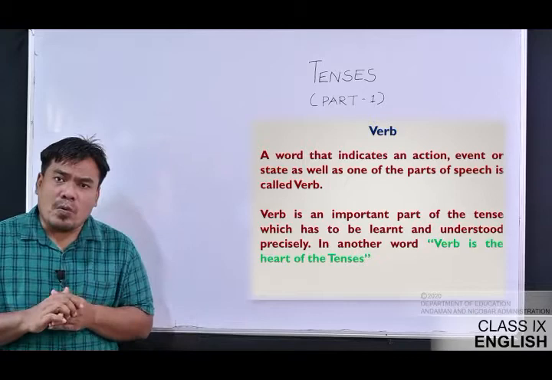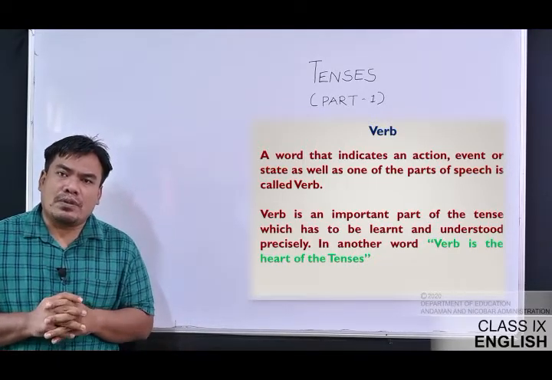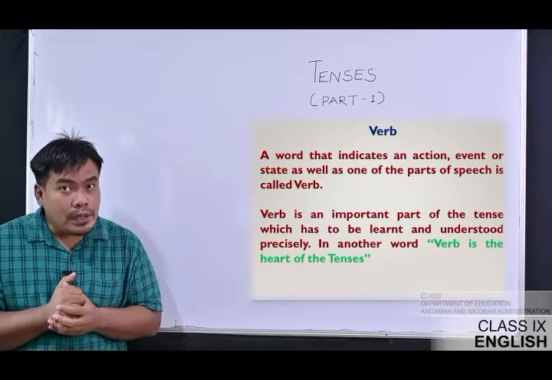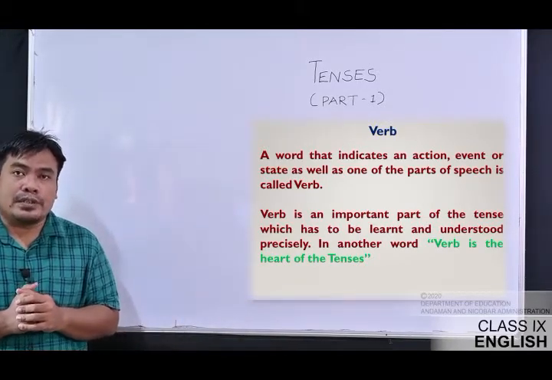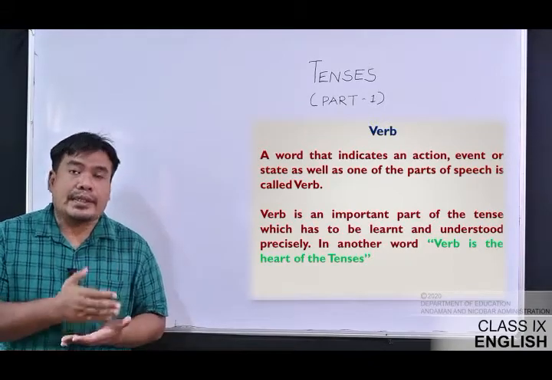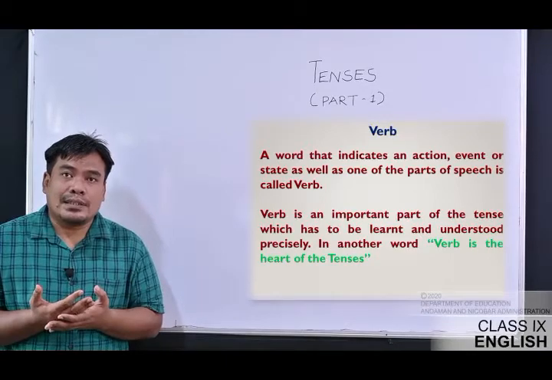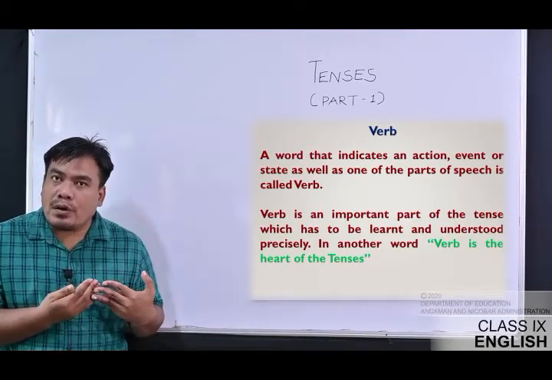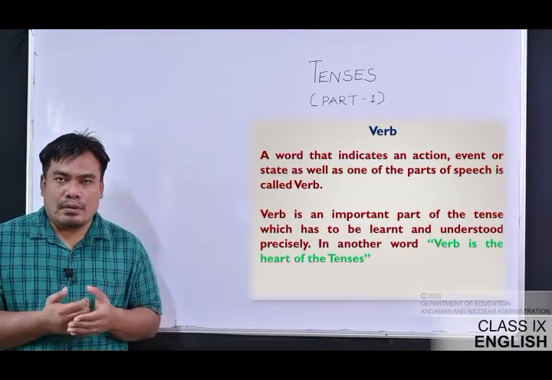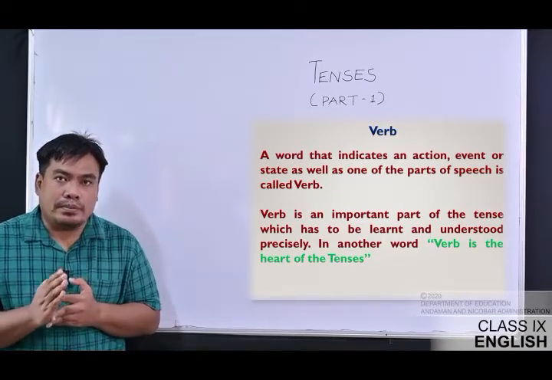A word that indicates an action, event, or state, as well as one of the parts of speech, is called verb, as I told you earlier. It's there on the screen right now. The activity, the action, the event, or any kind of state that has been happening, has happened, is going to happen, or is happening, they are called verbs.